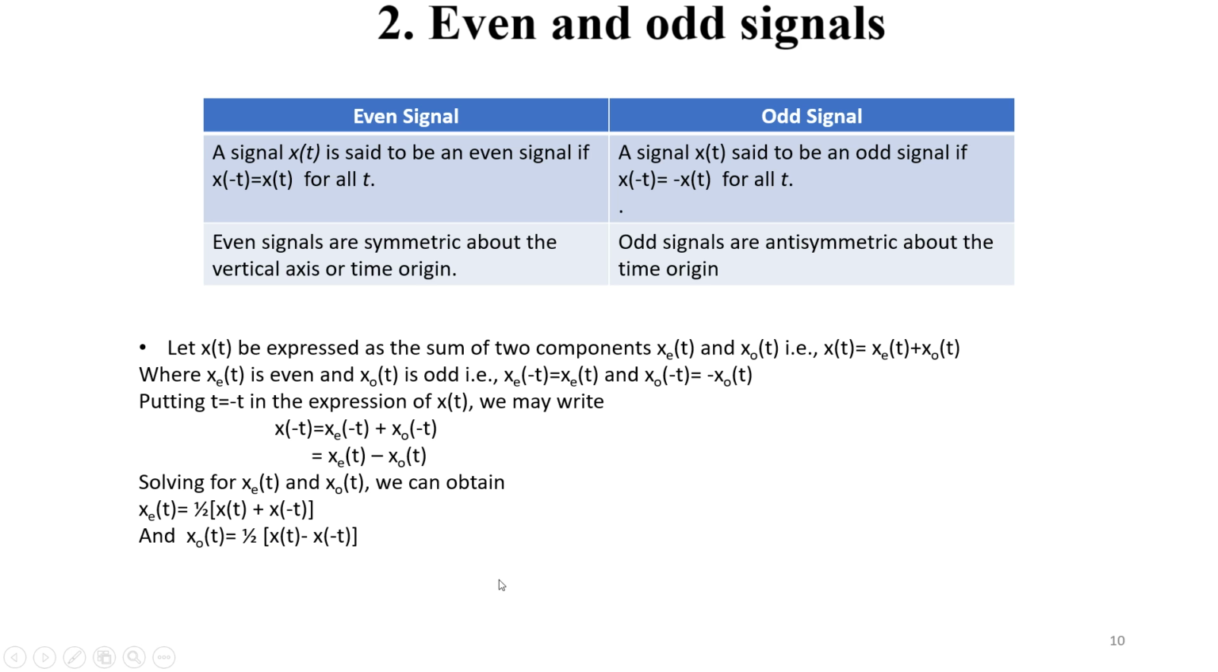So whenever any signal is represented in terms of even and odd signals, the even part of that signal will be formed from the original signal x(t) and x(-t), when t is replaced with minus t. The summation of x(t) and x(-t) and its half is the even part of x(t), and the odd part is x(t) minus x(-t) and its half, that is the odd part of x(t).